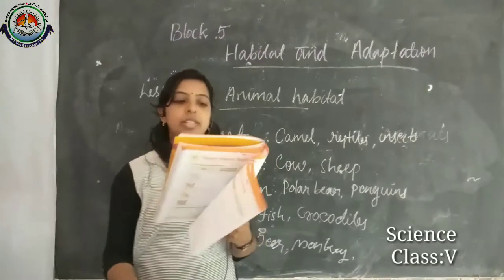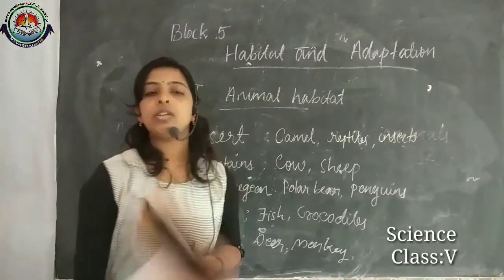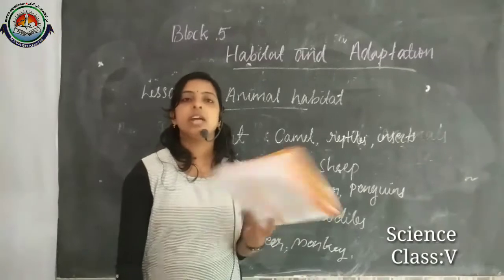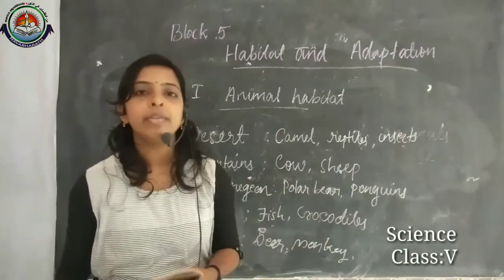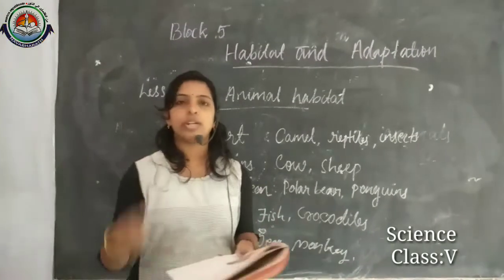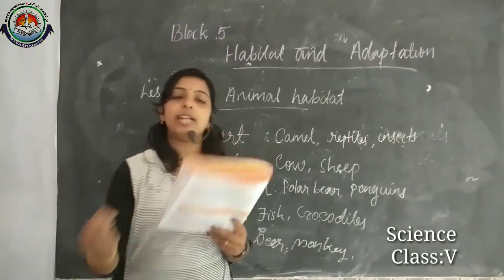What is that habitat? First one, desert. Okay, and features of that habitat: sand, the climate is too hot in the daytime and cold at night, and scarcity of water. Any 2 points you can write. Then features of animals that live there.